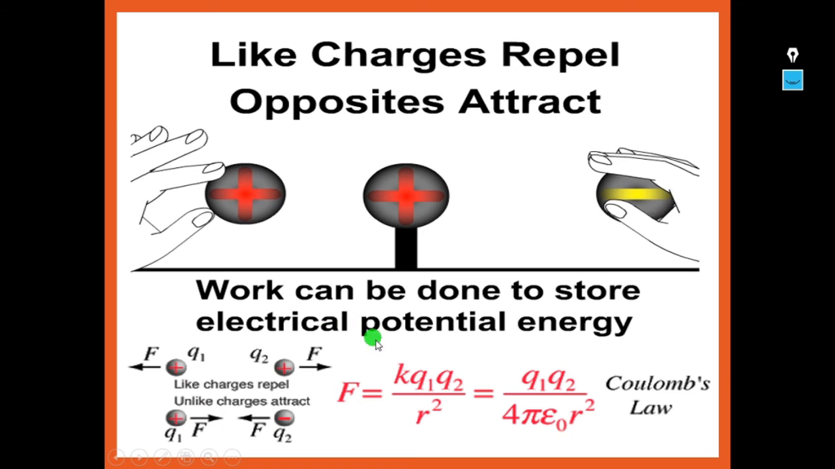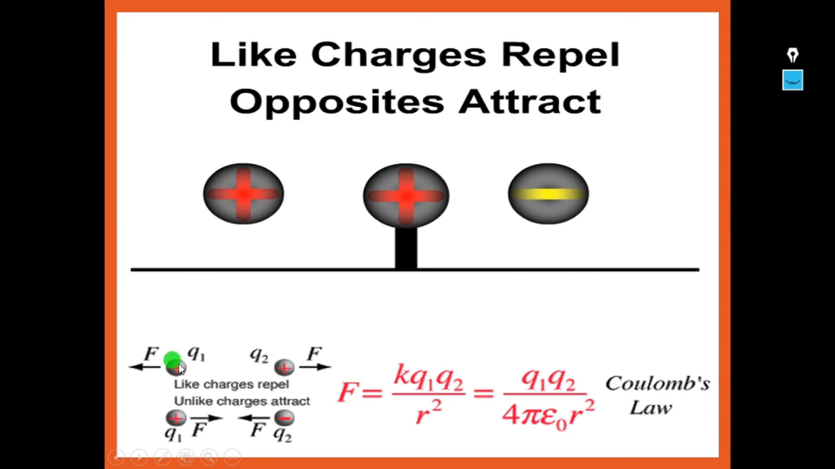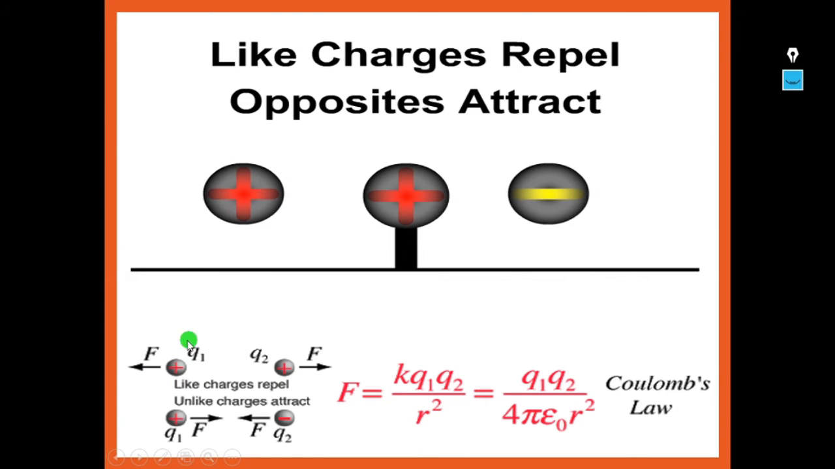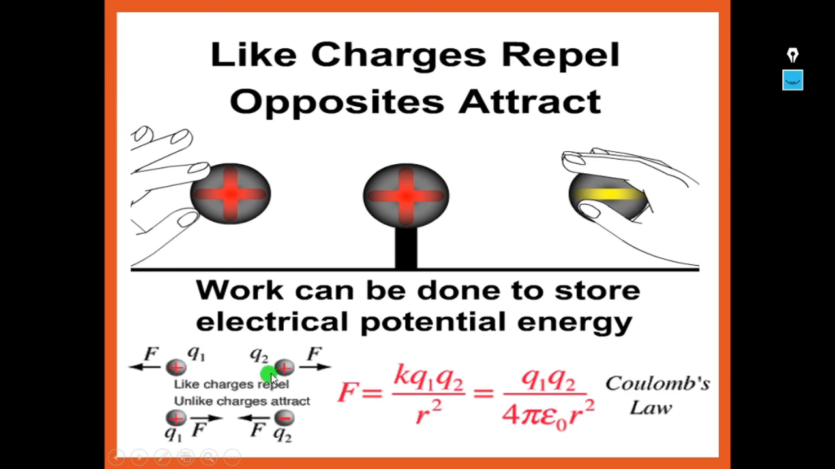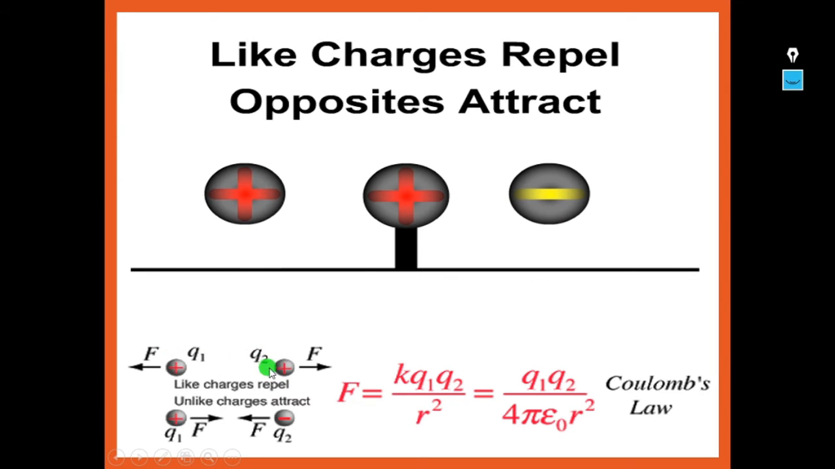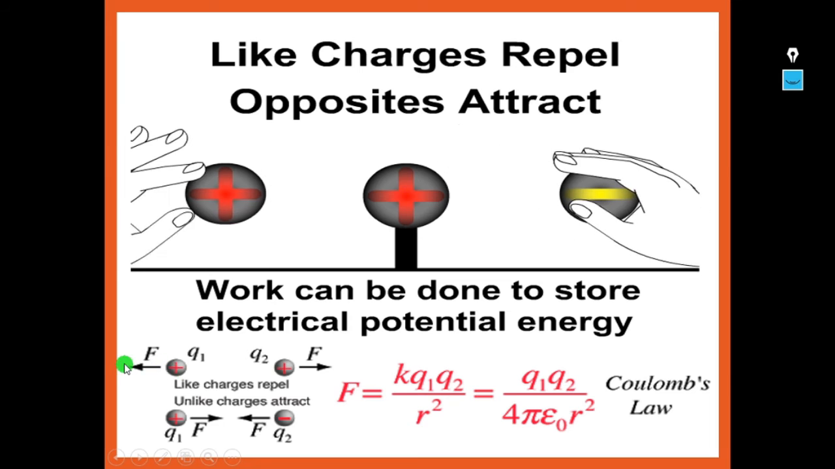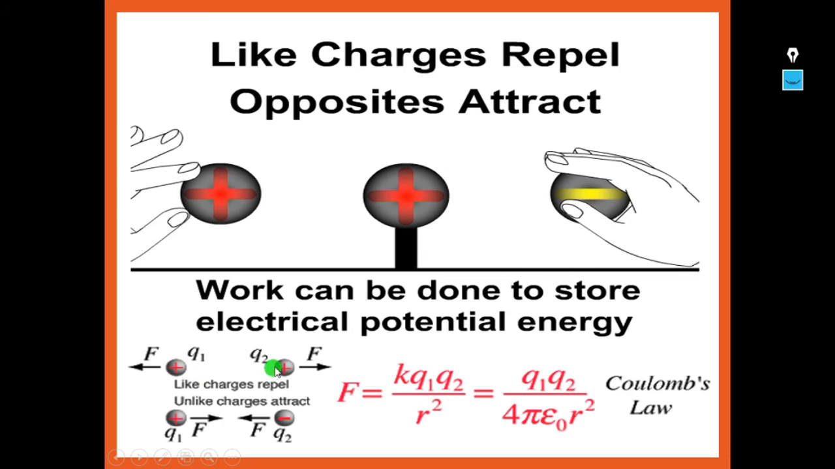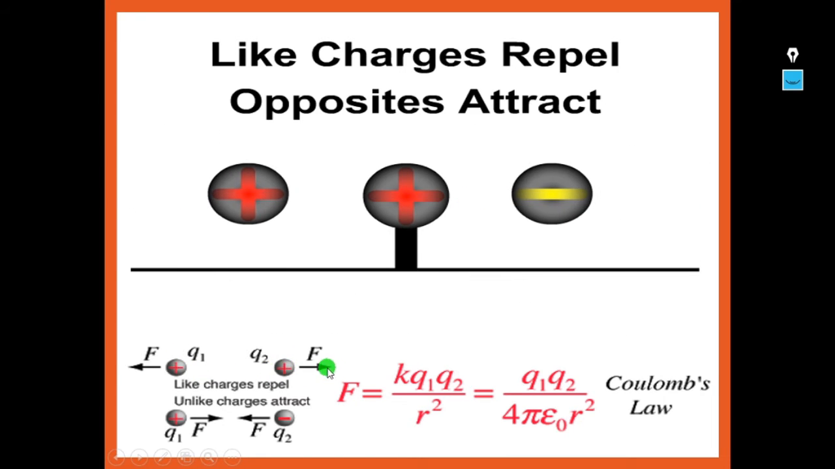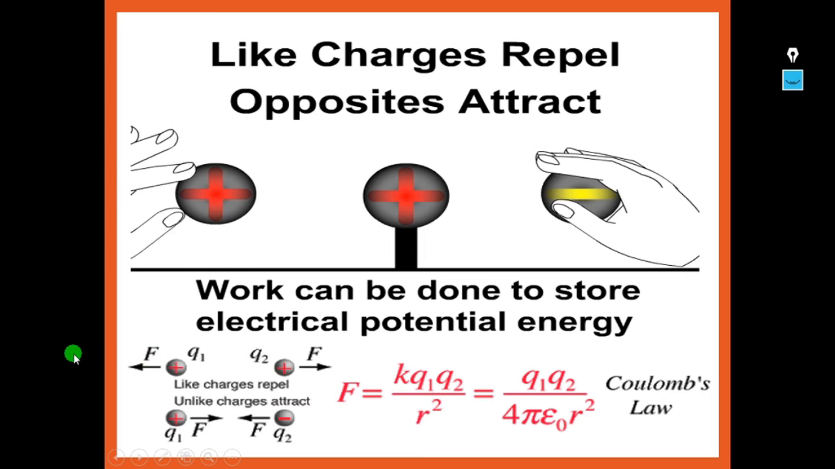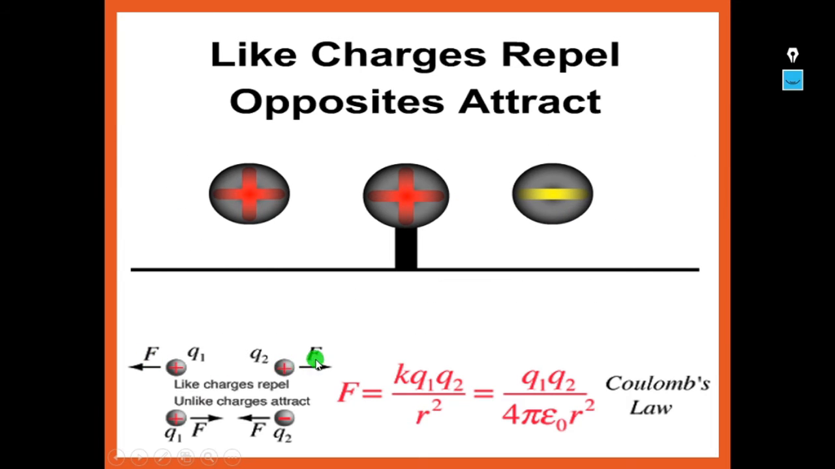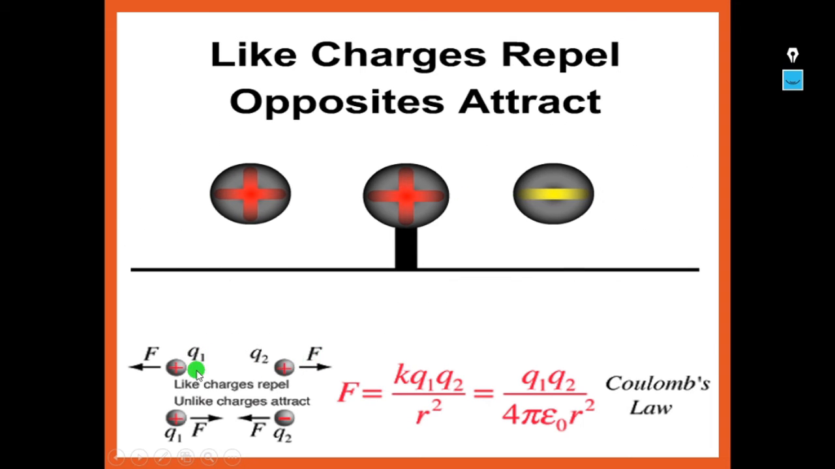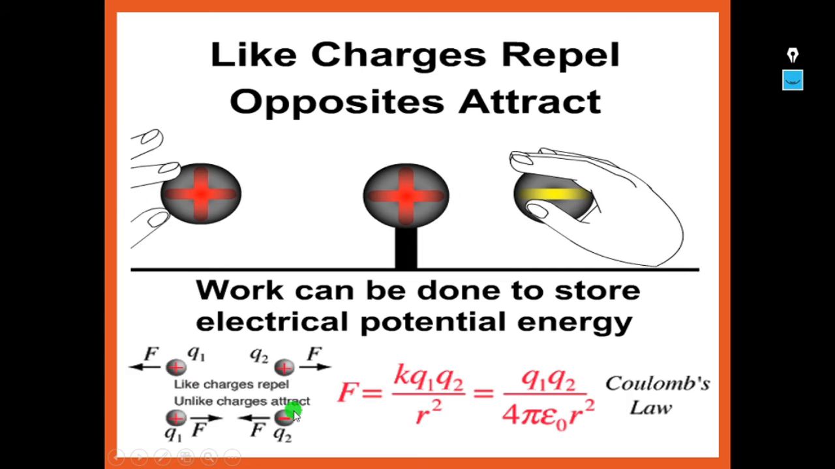Based on this, work can be done to store electrical potential energy. Like charges repel. Let us suppose the charge of this particle is Q1 and the charge of this particle is Q2, both positively charged. Hence the forces will be of repulsion. The first positive charge is pushed away from the second positive charge, and the second one is also pushed away from the first particle. Whereas if you see here, unlike charges attract.